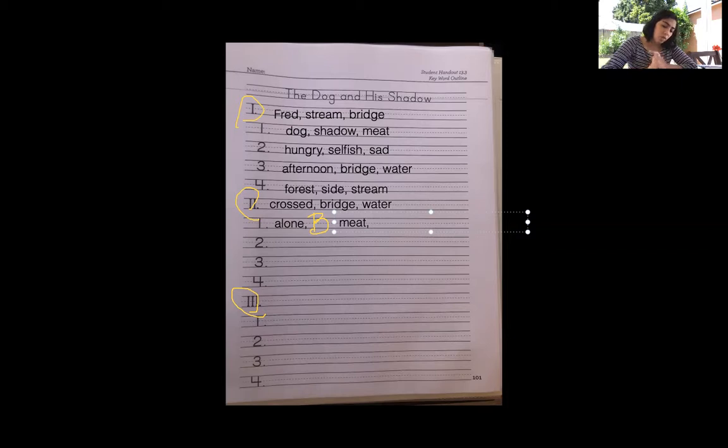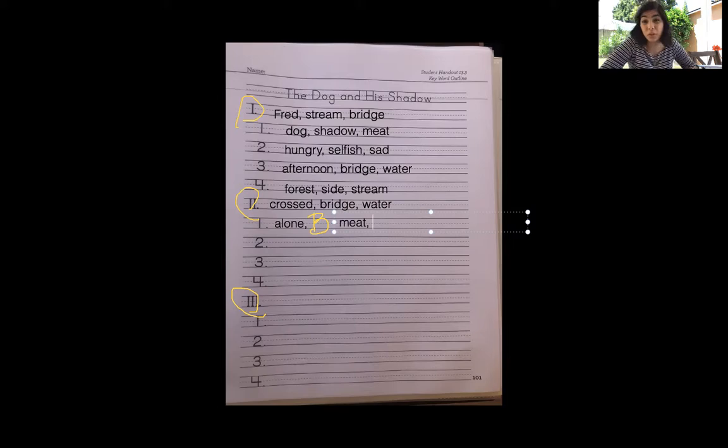What else do you think Fred wanted or needed? Let's think about it. It says, a hungry dog once found a large, juicy piece of meat. He decided to take it to the far side of a stream where no one could take it from him. So what do you think he wanted? There he saw his own reflection. I don't know.